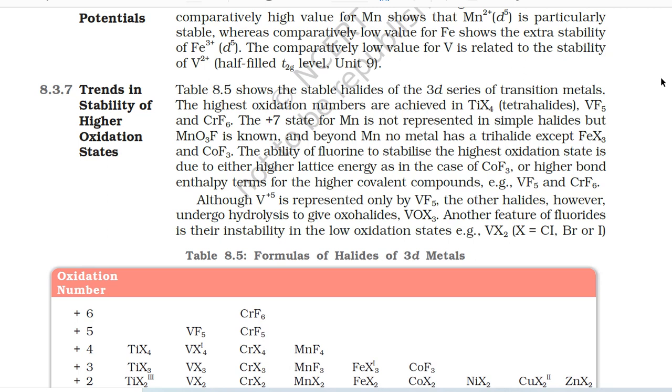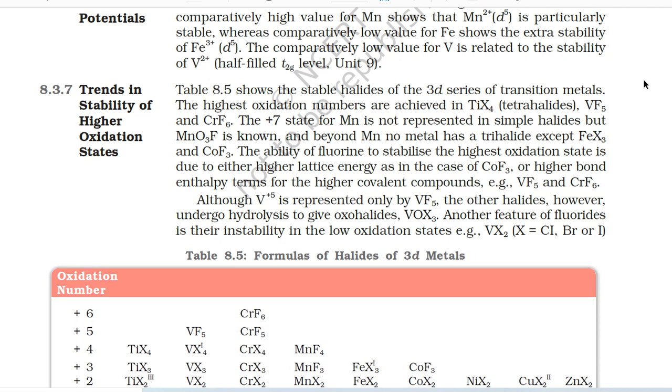The ability of fluorine to stabilize the highest oxidation state is due to either higher lattice energy, as in the case of CoF3, or higher bond enthalpy terms for the higher covalent compounds, for example VF5 and CrF6. Although V5+ is represented only by VF5, the other halides, however, undergo hydrolysis to give oxohalides, VOX3. Another feature of fluorides is their instability in the low oxidation state, for example VX2 (where X equals Cl, Br or I).